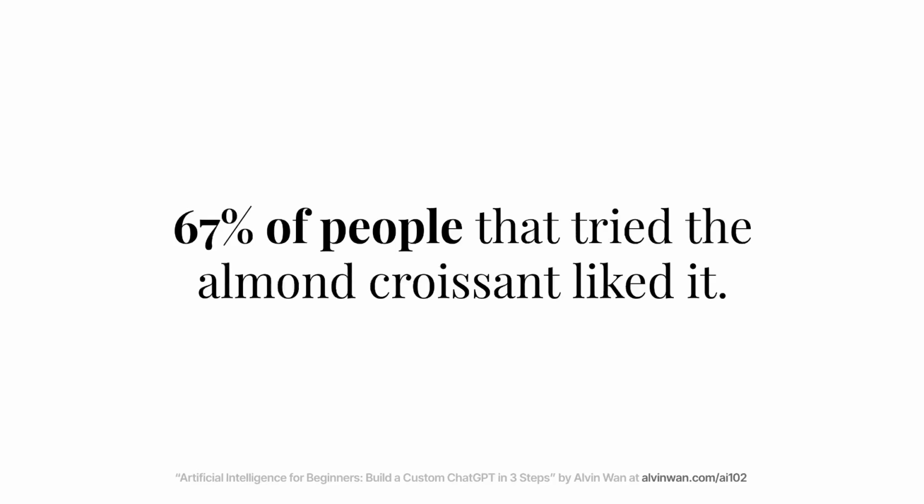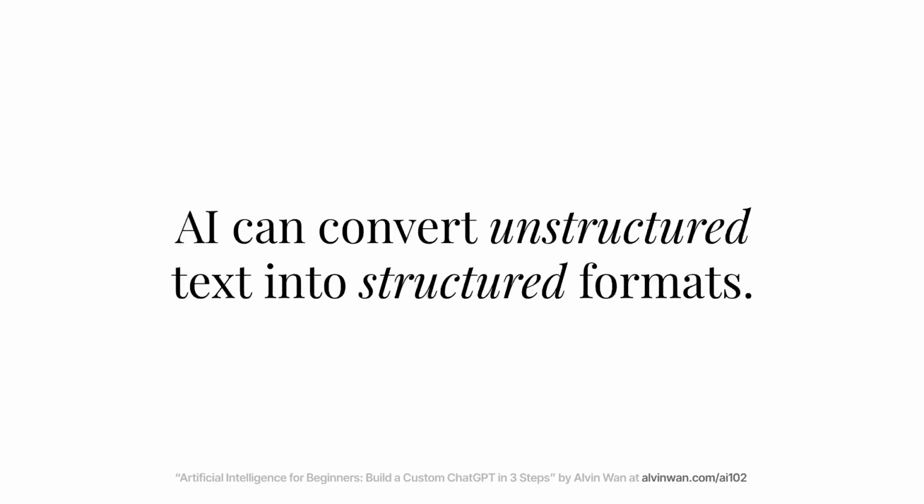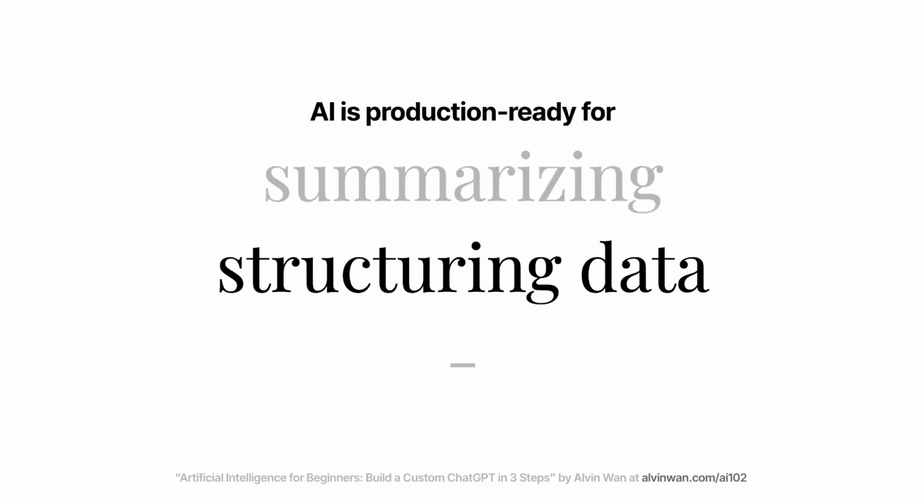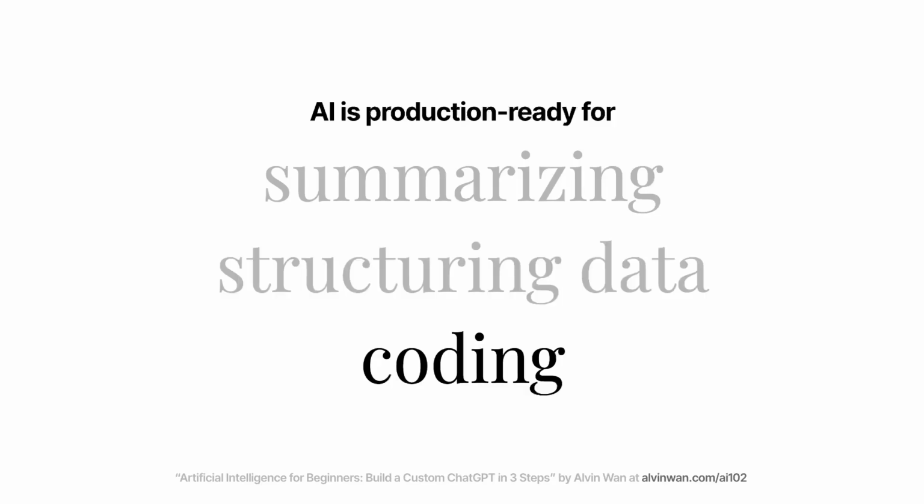And with that, we can easily analyze large amounts of text this way, all because AI can convert unstructured text into structured formats. And now you should be able to see how valuable structuring data is. It's a superpower for analyzing data. The third task the AI is production ready for is coding in small steps. There are many success stories in this space.